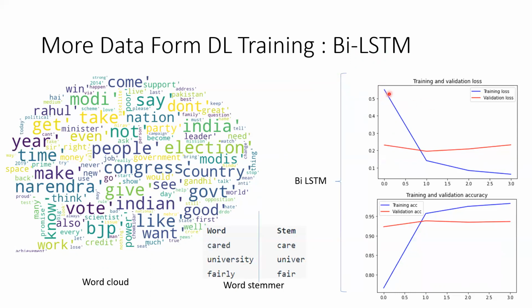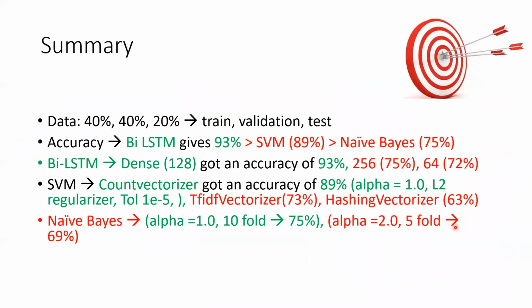So this is the loss, and the loss is decreasing. This is the validation loss, this is the training accuracy, and this is the validation accuracy. So it looks like it's quite stable. In summary, we use 40:40:20 for the splitting. The accuracy is 93%, the maximum, for BiLSTM. For SVM it is 89 and naive Bayes is 75.